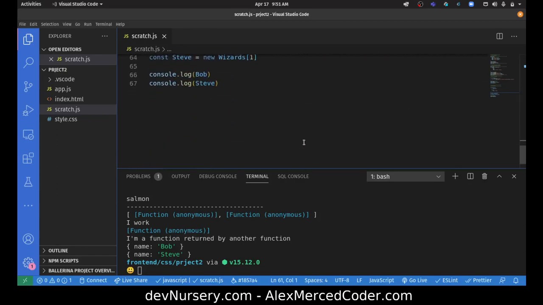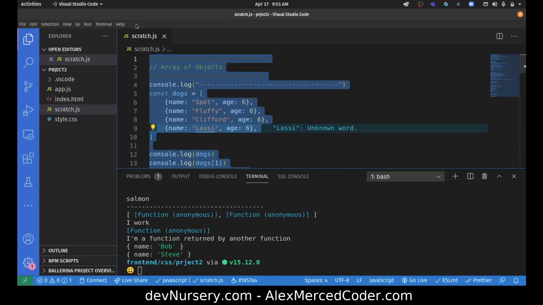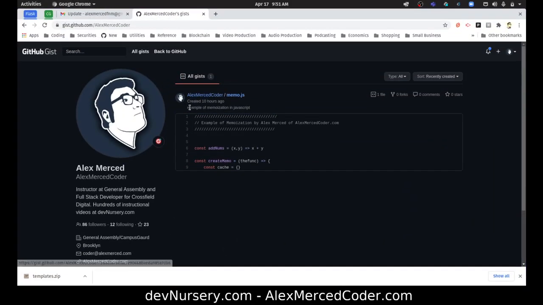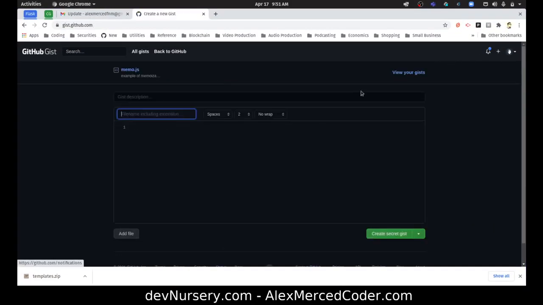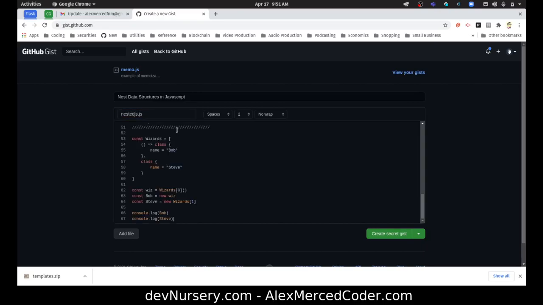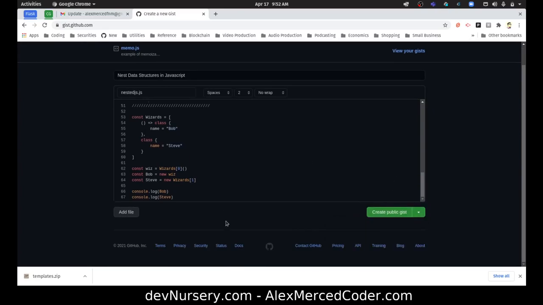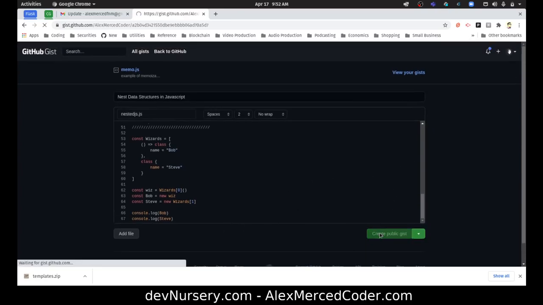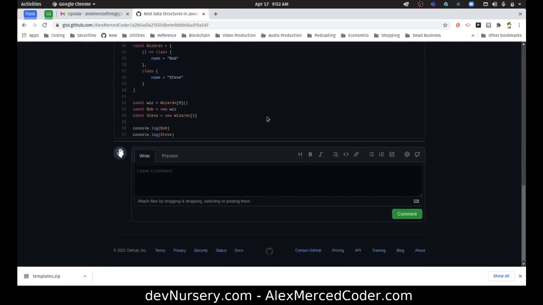So hopefully that helps. I will make a gist. Okay, so let me just copy this code and make another gist. I'm kind of liking this whole gist thing now. So we'll make a gist and say, hey, nested data structures in JavaScript. We'll call this nested js.js. Okay. And I will create a public gist and I'll put this link in the video description. Okay. Cool. So now we have this clip here.